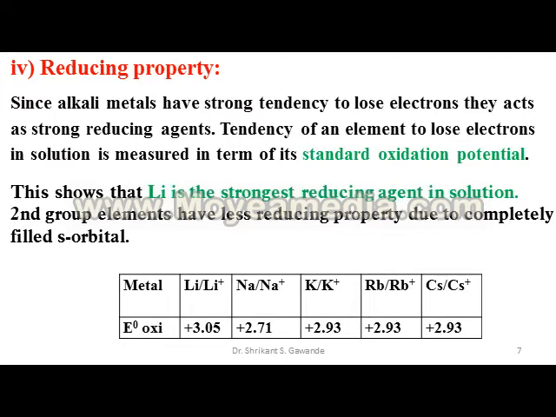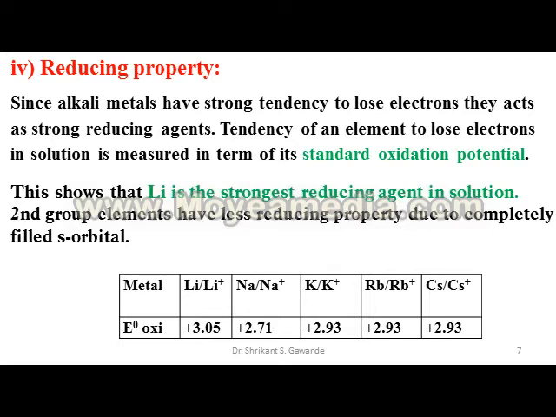After losing electron, Li creates Li positive ion having oxidation potential of plus 3.05, which is strongest as compared to other elements. This shows that Li is the strongest reducing agent in solution.